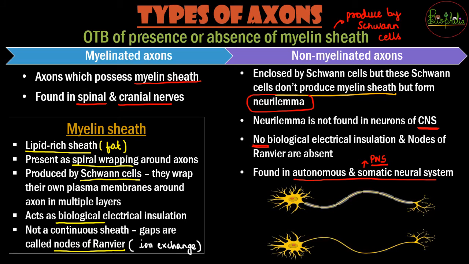So here you can find the difference in the GIF that is very well shown to you. So the first one is the part which is myelinated. So here you have the myelin sheath, and because of myelination you can see the blue color dot that flows very quickly because of the myelin sheath present, whereas the non-myelinated one is going to have the impulse in blue going very slowly. So this is the difference that you need to understand between the myelinated and the non-myelinated axons.